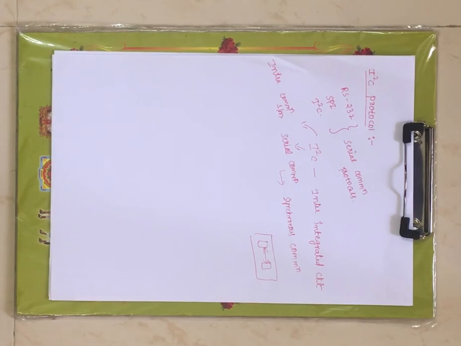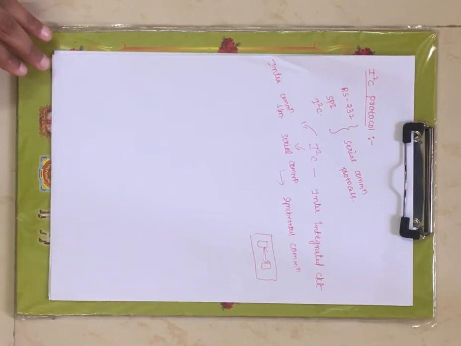This was the introduction to the I2C protocol, which is a serial communication protocol. Under serial communication, it is of synchronous type, so you have to maintain synchronization between transmitter and receiver. The clock frequency fed to the transmitter should be the same for the receiver also.